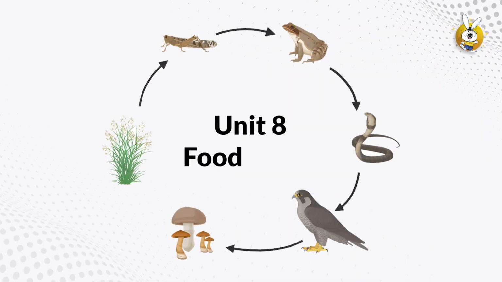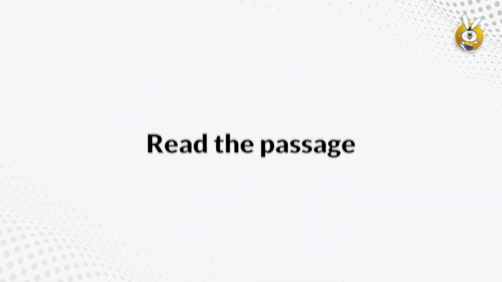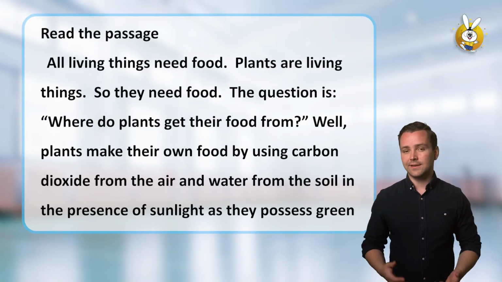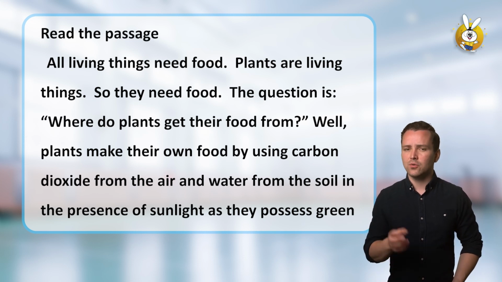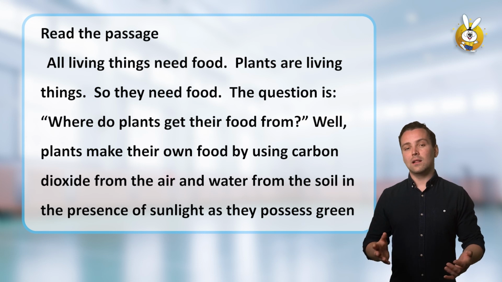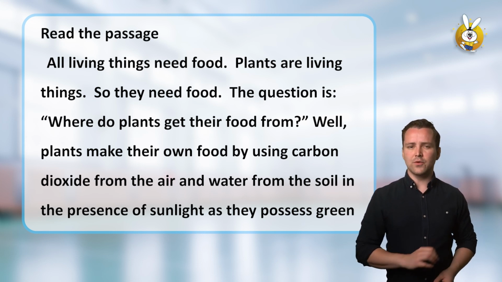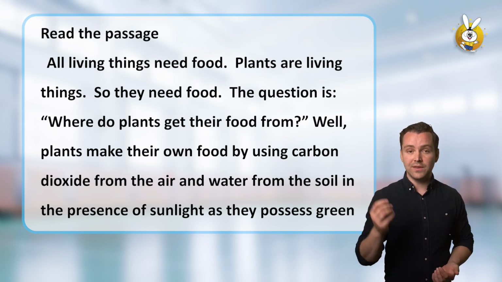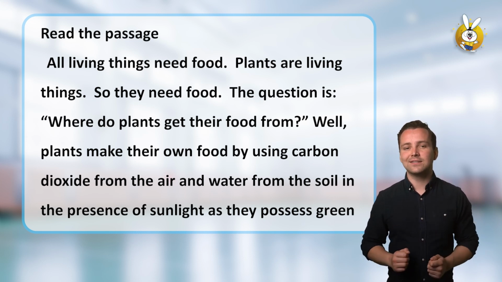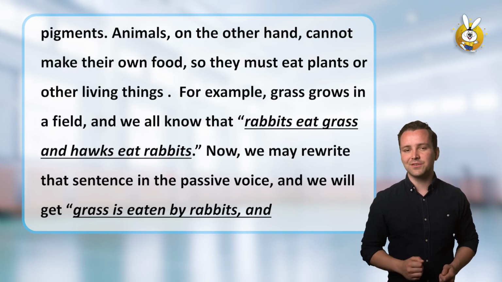Unit 8, Food Chain. Read the passage. All living things need food. Plants are living things, so they need food. The question is, where do plants get their food from? Well, plants make their own food by using carbon dioxide from the air and water from the soil in the presence of sunlight, as they possess green pigments.